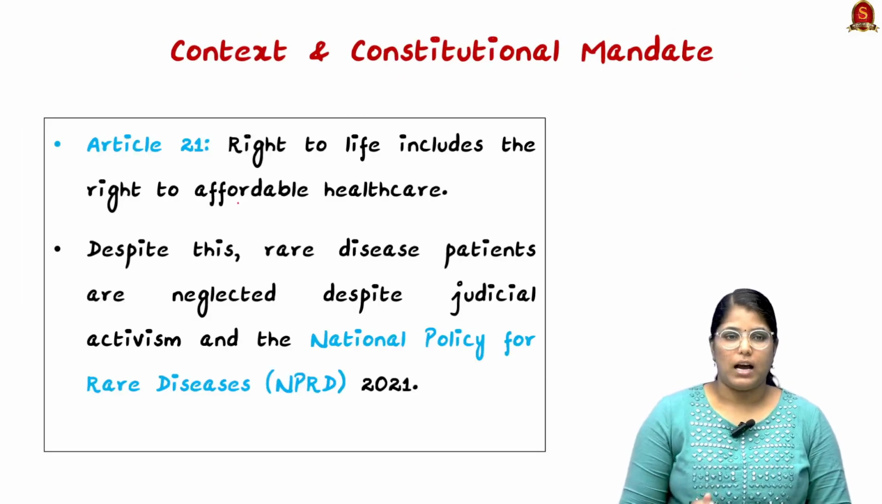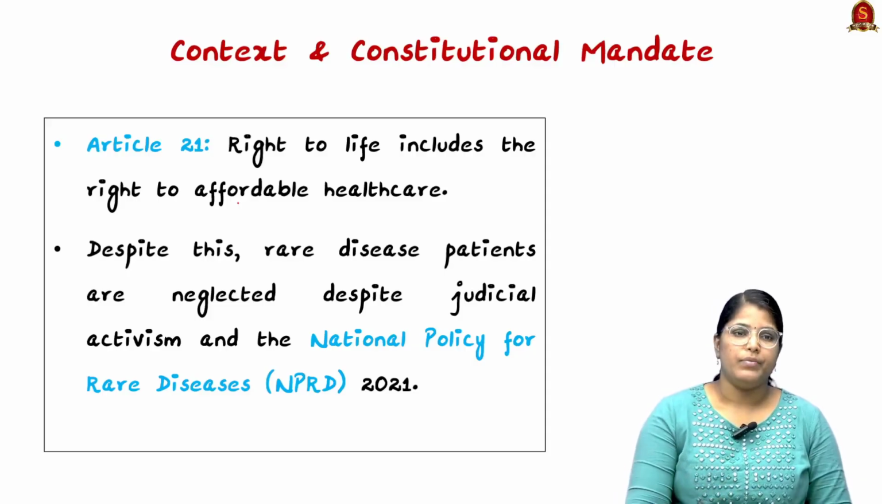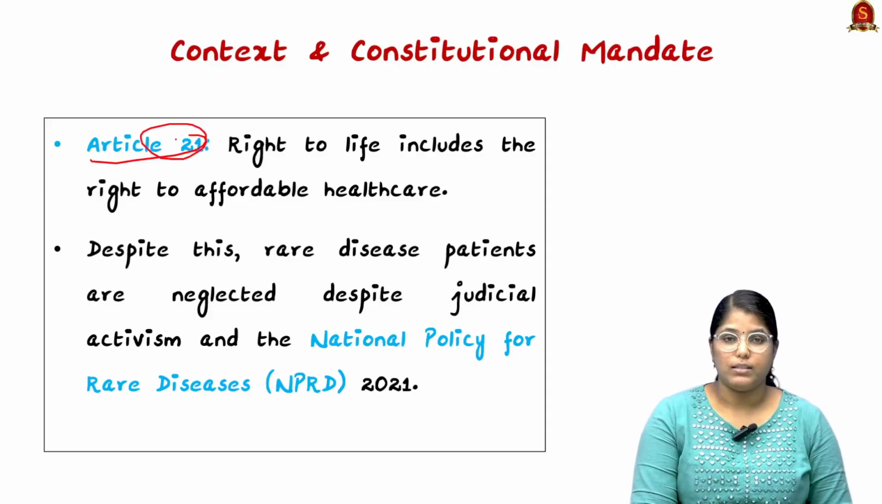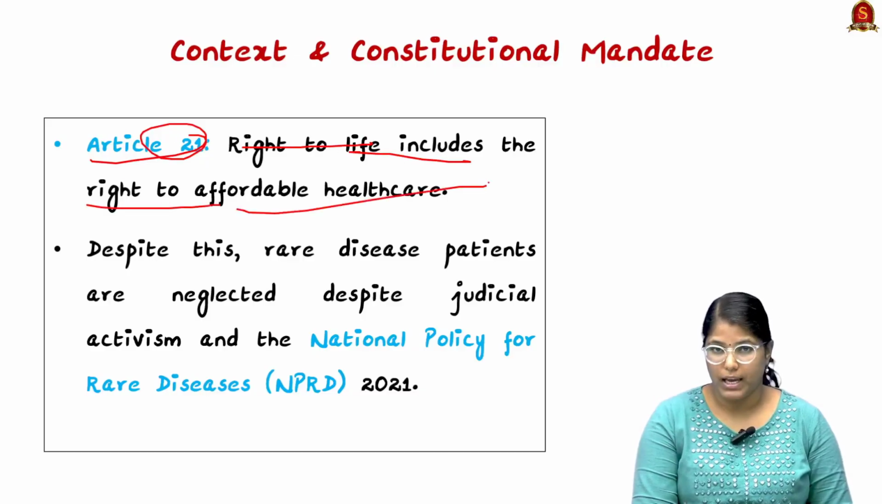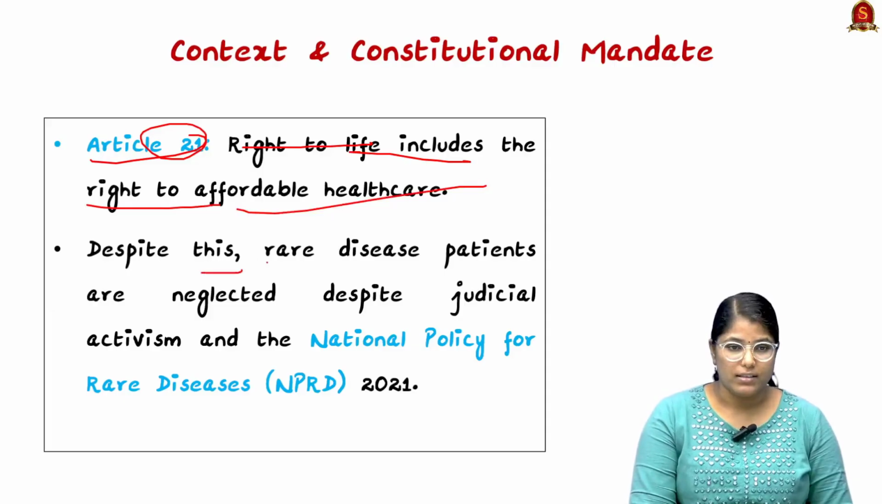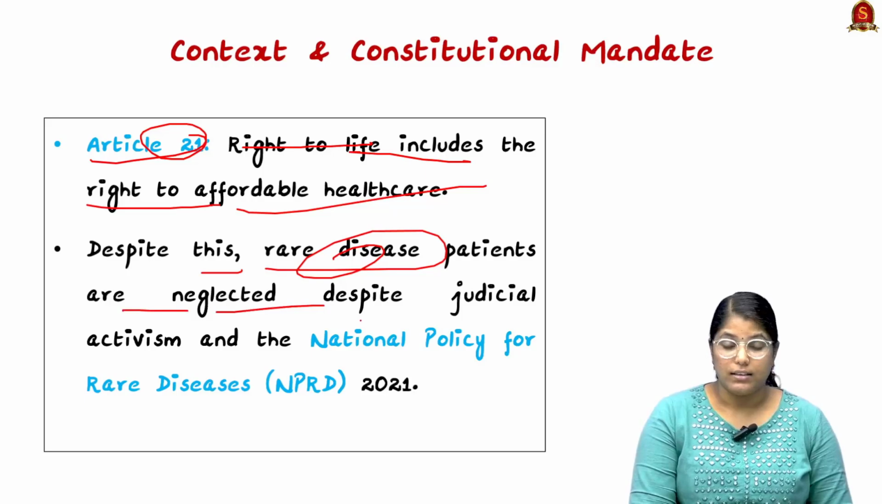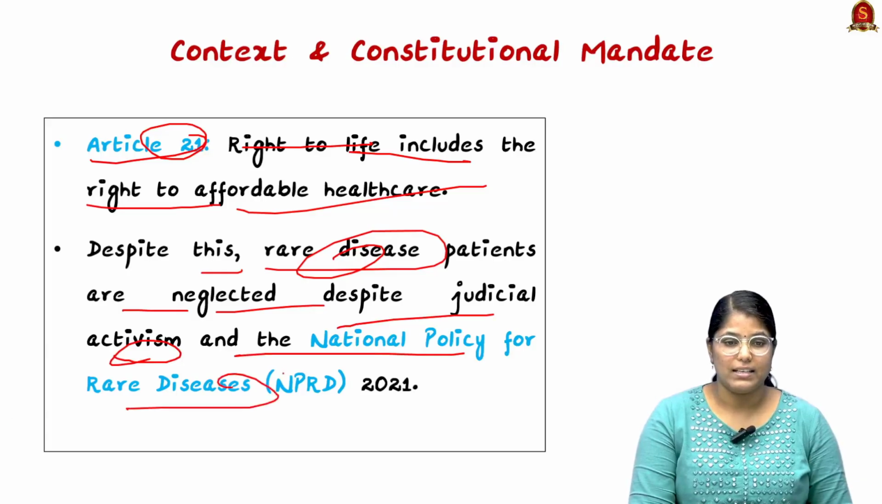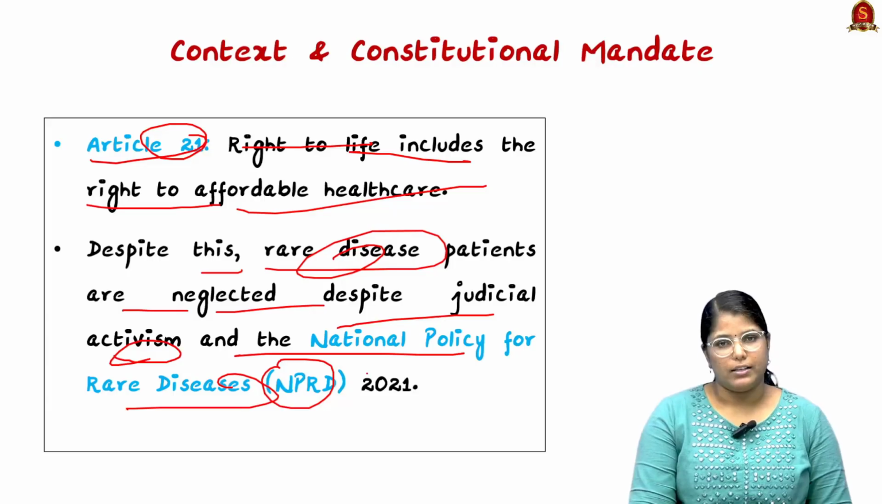So we shall start with what is the actual context, or what is the constitutional mandate when it comes to health. See, we have Article 21. Under this particular article, we have the right to life, including the right to affordable healthcare. Despite this, rare disease patients have been neglected, despite judicial activism and the National Policy for Rare Diseases, NPRD 2021. So this is why the particular article has been written.